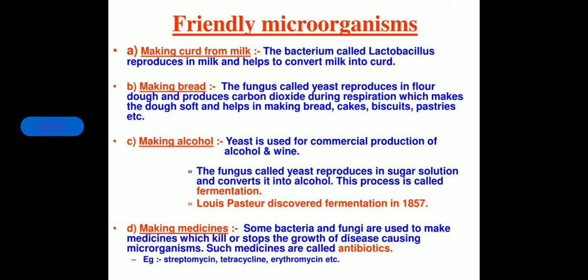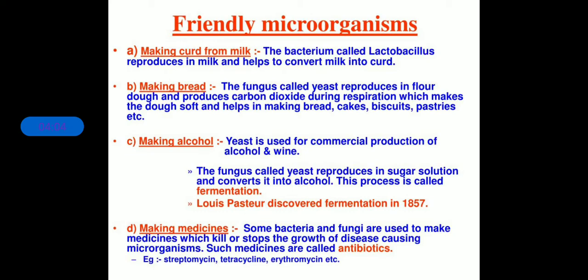How does it happen? Because of the presence of the bacterium called lactobacillus. It is already there in the small curd sample we have added in the milk, and over the night it reproduces itself. Because a microorganism is a living organism, it reproduces itself and converts all the molecules of the milk into curd, thus increasing the number of lactobacillus in a huge amount.